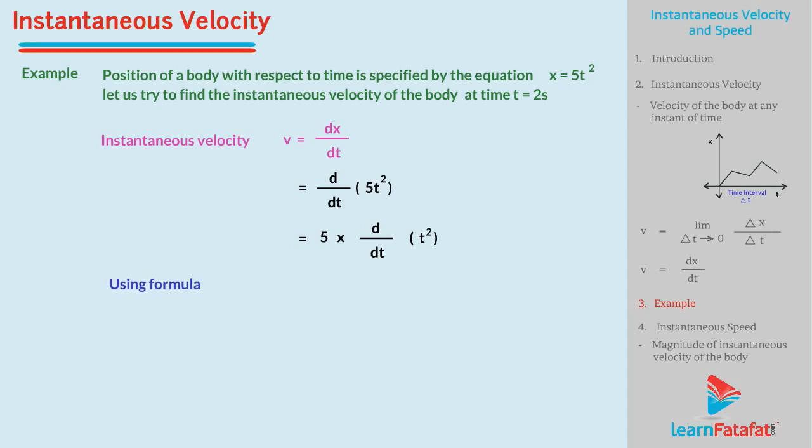Using the formula, d by dt of t to the power n equal to n multiplied by t to the power n minus 1. So by putting the values, we get instantaneous velocity v equal to 5 into 2t.